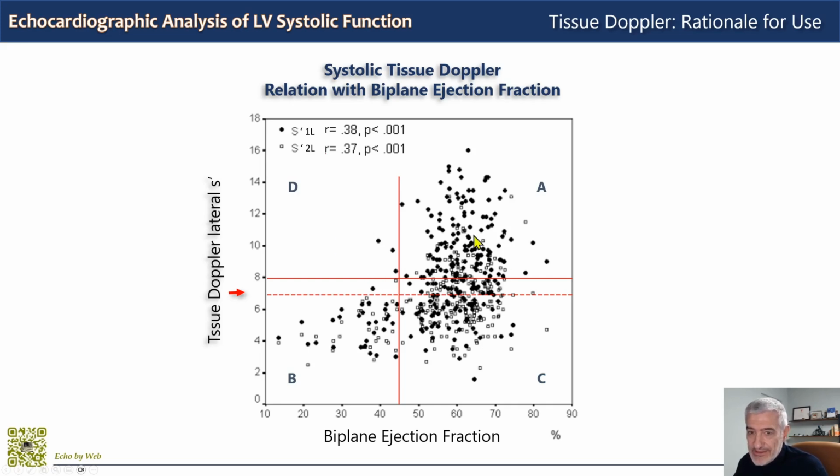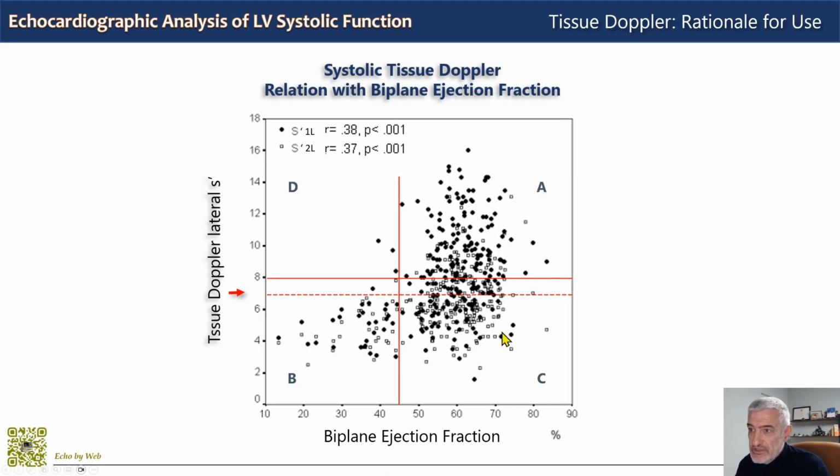Let's start with quadrant A. Here are all the patients, both normal and with heart disease, mixed. In the upper right quadrant, we have patients with a normal ejection fraction and a normal tissue Doppler longitudinal function. In contrast, in quadrant B, the lower left one, we have patients with both a reduction of global biplane ejection fraction and a reduction of longitudinal function.